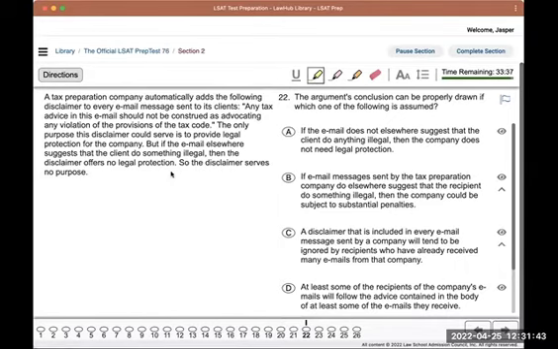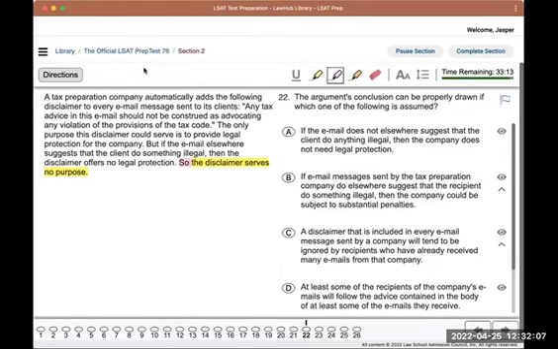We're going to look for the conclusion, which I believe is the last sentence. We do have a conclusion indicator word here. Yeah, it does appear to be the conclusion, but let's read through to make sure. A tax preparation company automatically adds the following disclaimer to every email message sent to its clients.